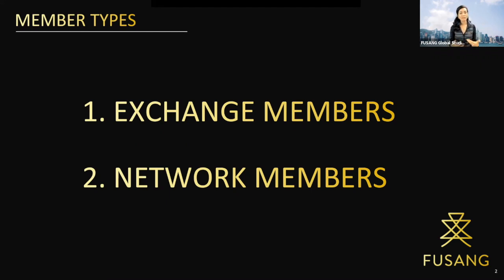Examples are Type 6 licensed corp in Hong Kong or registered CPA firm in Singapore. The second one are network members. We onboard a company as a network member if the partner is unable to meet regulatory requirements like being licensed in local jurisdictions. They cannot participate in regulated activities like listing sponsorships. Hence, a loose business connection compared to exchange members. Some examples are marketing partners, consulting firms, and research platforms that can provide non-regulated activities, yet valuable service to our issuers.